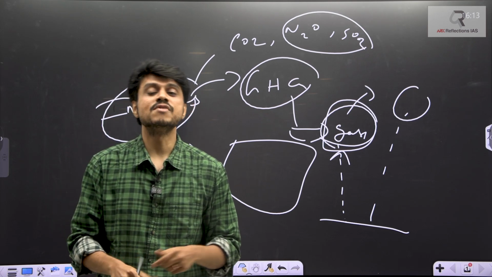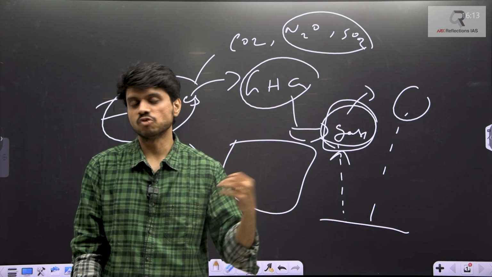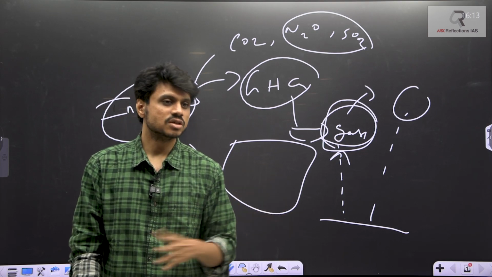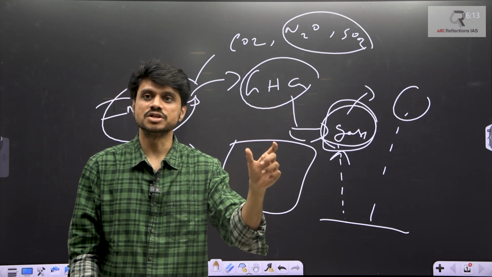So the consequences will be very high. There will be severe melting of glaciers, severe volcanoes or floods. All these kinds of severe disasters you will see, and you can't handle it. So the maximum limit is 2 degrees centigrade.